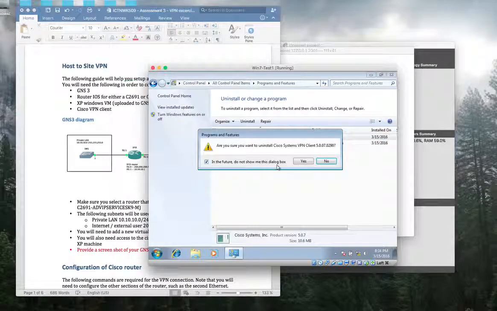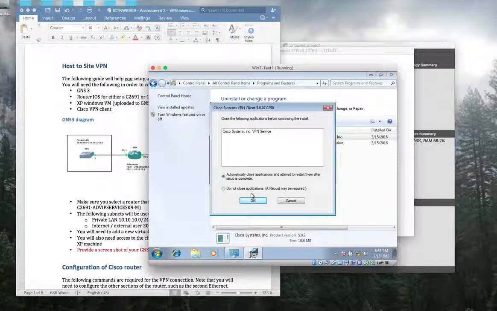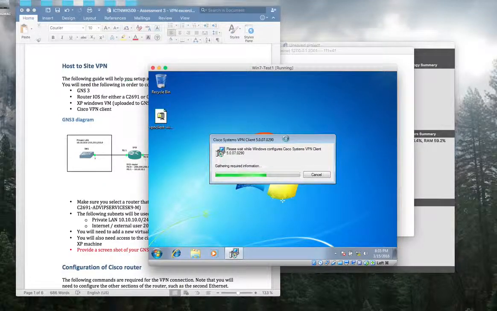Cisco VPN client. Yeah, in the future, don't ask me. Delete. Yes. It will take some time, like 2 or 3 minutes.